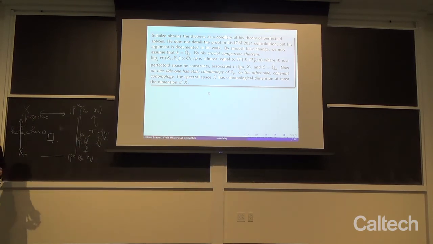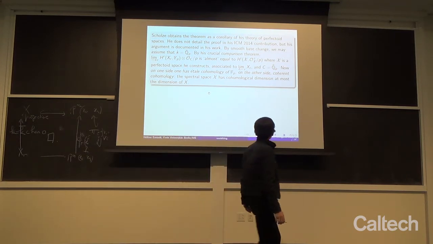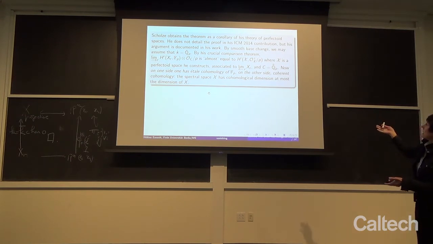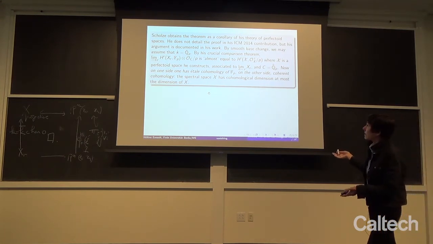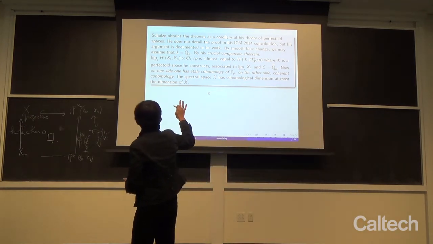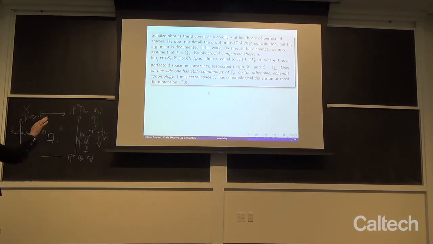So let me explain a few ingredients of his ideas. So he obtains the theorem as a corollary of his theory of perfectoid spaces. He does not detail, so let me make a little history here, it's going to be important in a minute. He does not detail the proof in his ICM 2014 contribution, but his argument is documented in his work. And let me say one word about the argument.